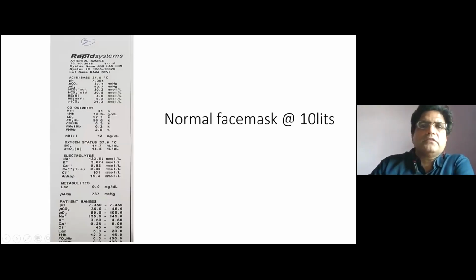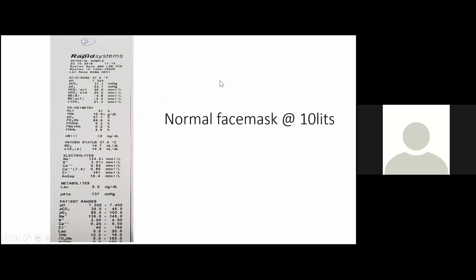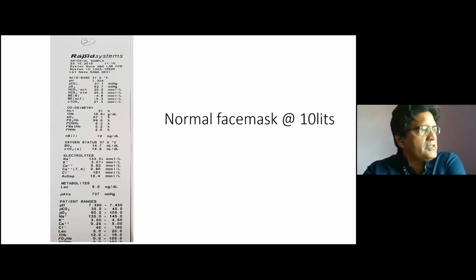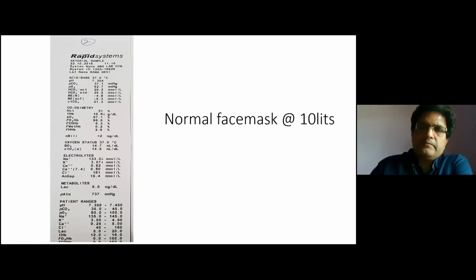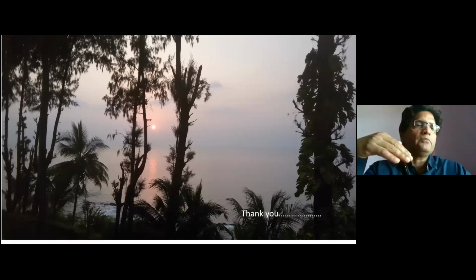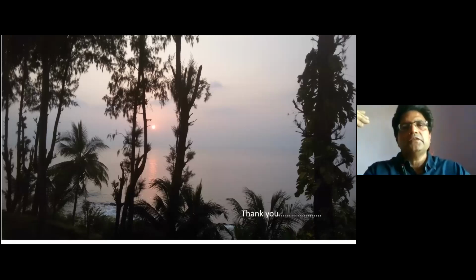Then the normal face mask. This patient is on a normal face mask, 10 liters. The PO2 is 92, 93. That means now we have to wean him off. We can decrease some of the FiO2. We can place this patient on the nasal prong and wean him off. So these are a few examples of how ABGs help us in deciding to change the mode, to step up or step down the oxygen devices in COVID patients.